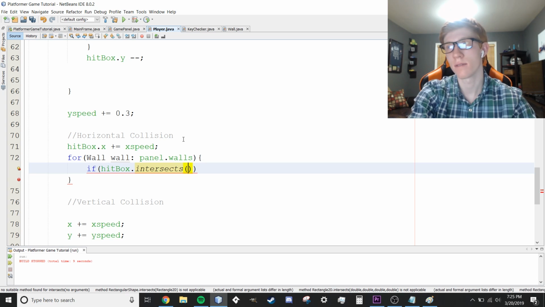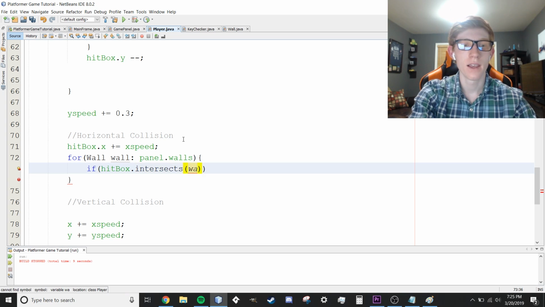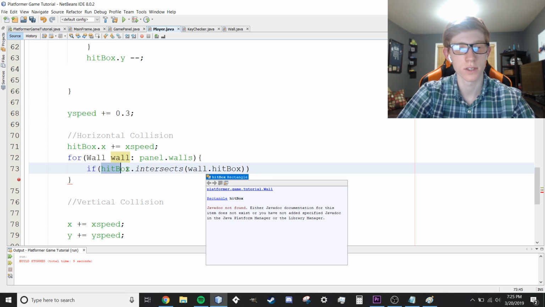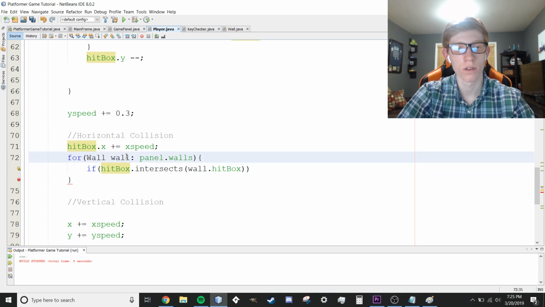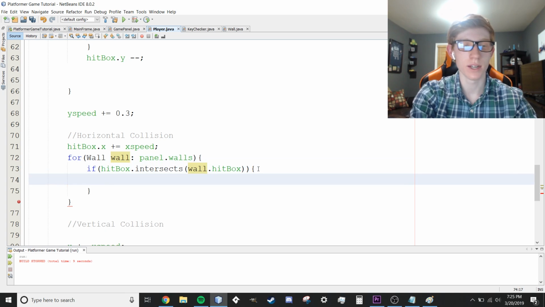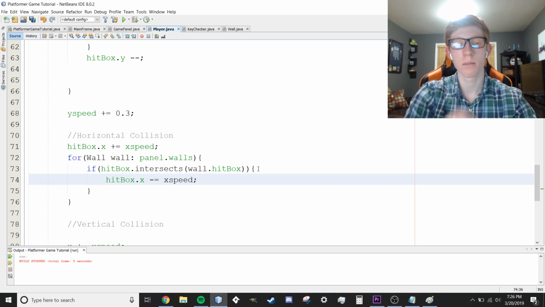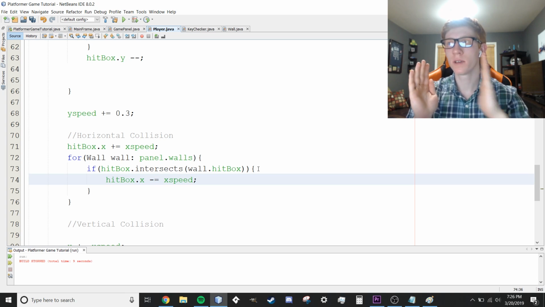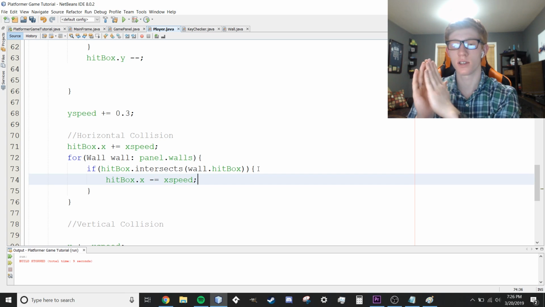I feel like that kind of is intuitive, but if you didn't guess that. If it intersects with wall.hitbox, so our own player's hitbox, this is our player's hitbox, and this is the hitbox specific to the wall that we're checking right now. If it intersects with wall.hitbox, then we need to do some stuff, so it can't actually go into the wall. So first we're going to say hitbox.x minus equals x speed, because we want to bring the hitbox back to the original position. So our player's here, the wall is here, we're moving the hitbox to the projected position. We see there's a collision. We're going to move it back to the player, so now we can do a different test.